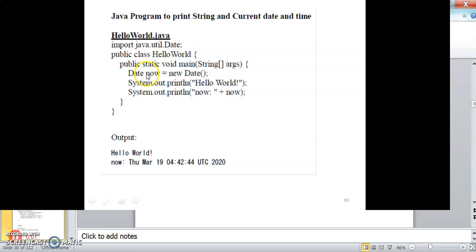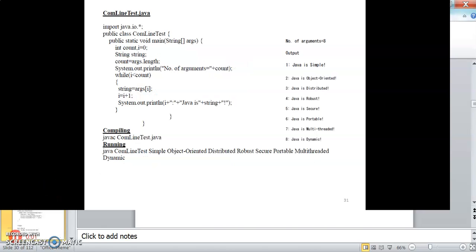Here we are deriving an object from the Date class: Date now equal to new Date, and System.out.println hello world. And now, what is the time? The Date class retrieves the current date and time, so it is displayed as shown below.